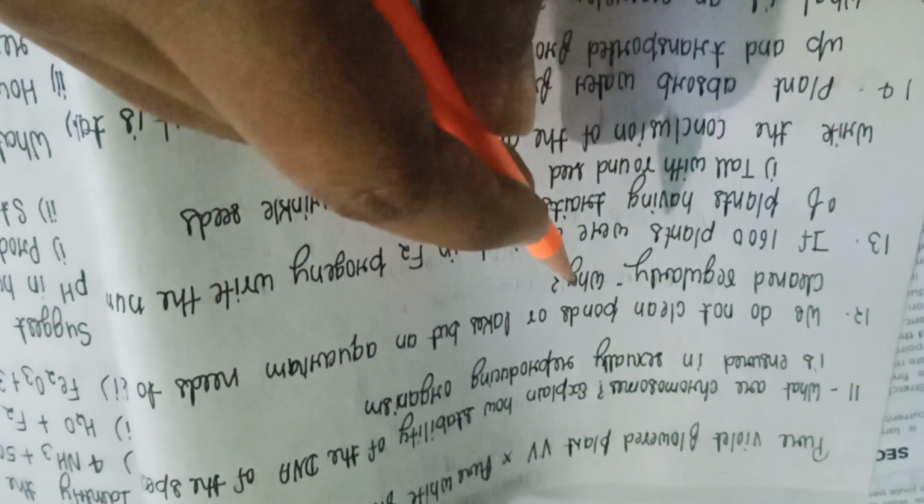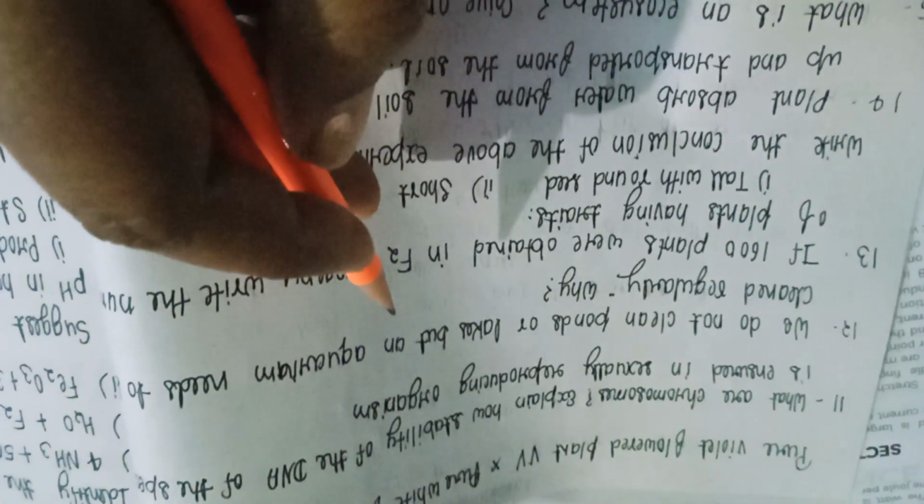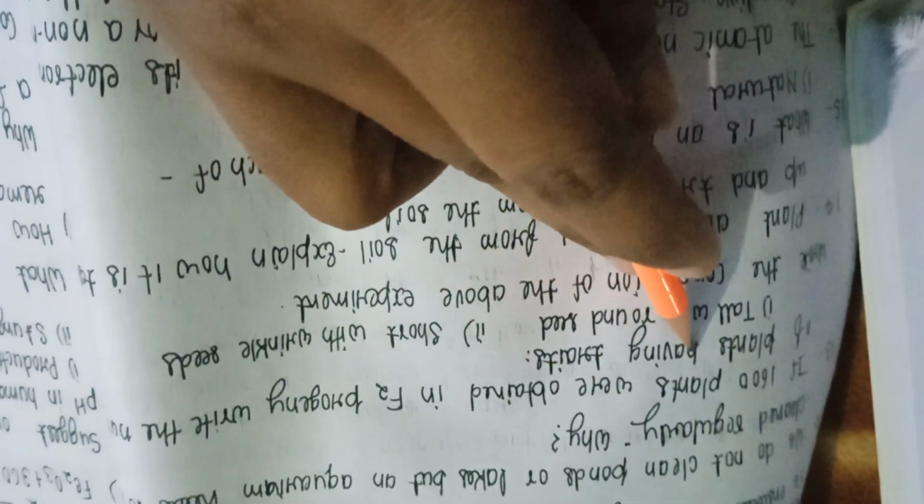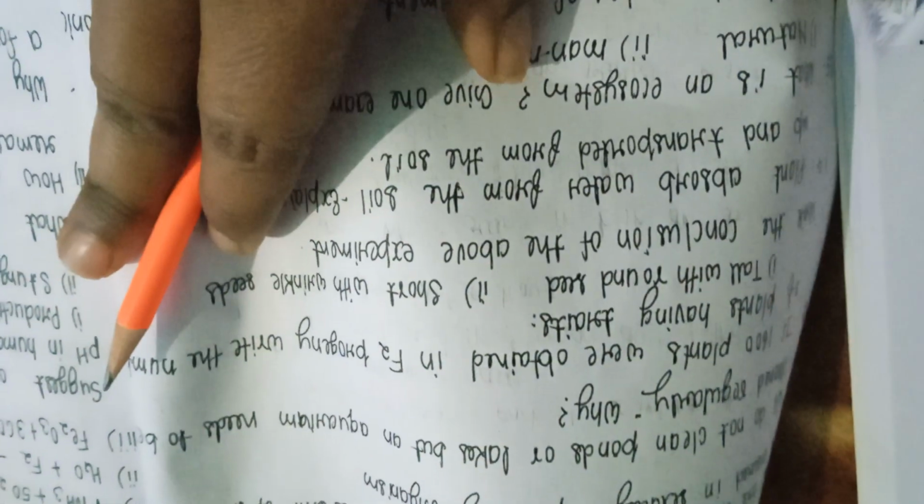Our next question is, we do not clean ponds or lakes, but an aquarium needs to be cleaned regularly. Why? The answer will be, ponds and lakes are natural ecosystems with decomposers. Decomposers act as a cleansing agent in this case, whereas an aquarium is an artificial ecosystem that lacks decomposers. As a result, an aquarium must be cleaned on a regular basis. Clear?